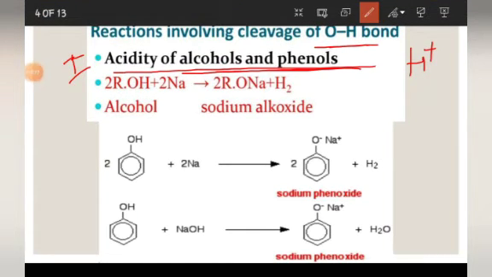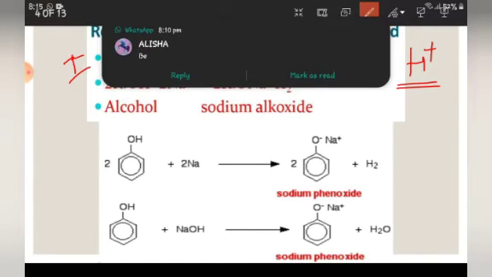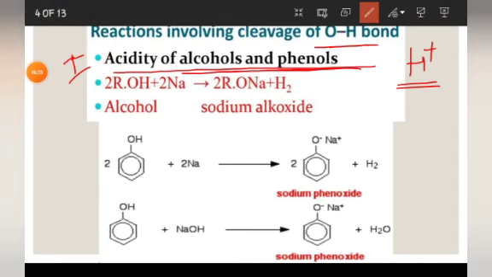See students, here OH bond is breaking. So what will happen? H plus will be released. So we can say that alcohols and phenols act as acids. Now let us see the detail.